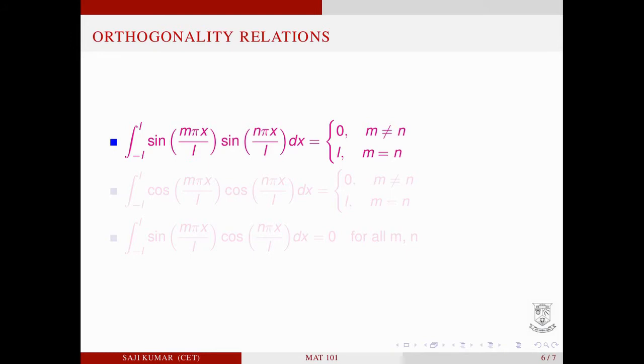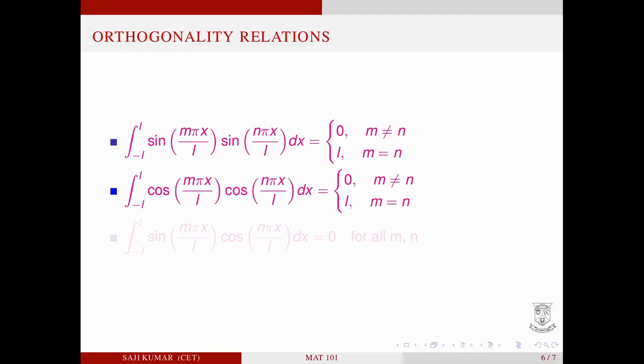Integral minus L to L sin m pi x by L into sin n pi x by L dx equal to 0 for m not equal to n and equal to L for m equal to n. The same result holds for cosine function. Integral minus L to L cos m pi x by L into cos n pi x by L dx equal to 0 for m not equal to n, and equal to L for m equal to n. These two results are known as orthogonality relations for sine and cosine functions of period 2L defined in an interval of length 2L.